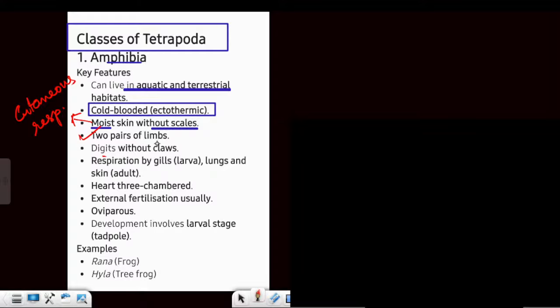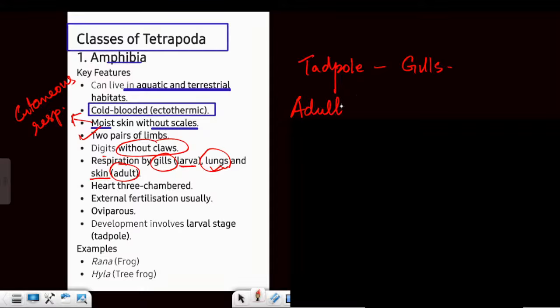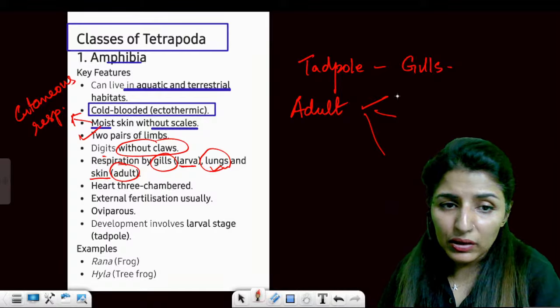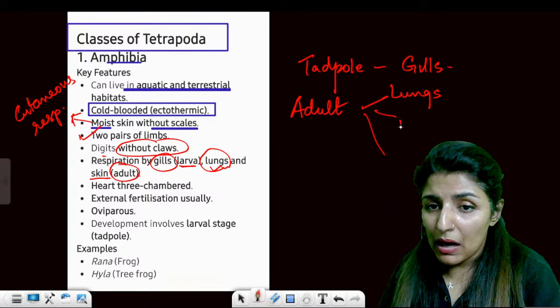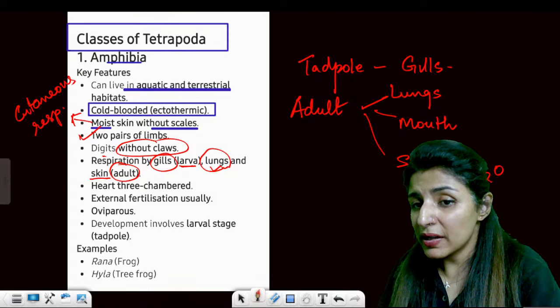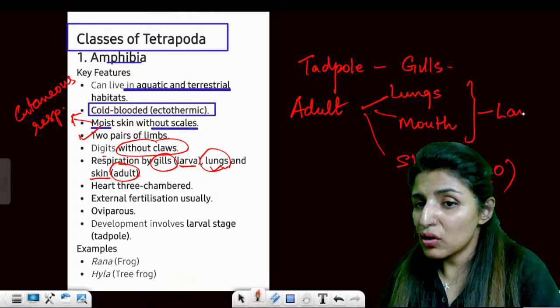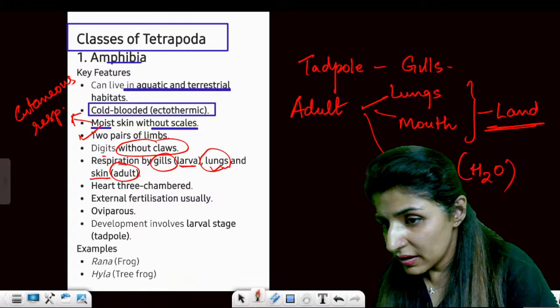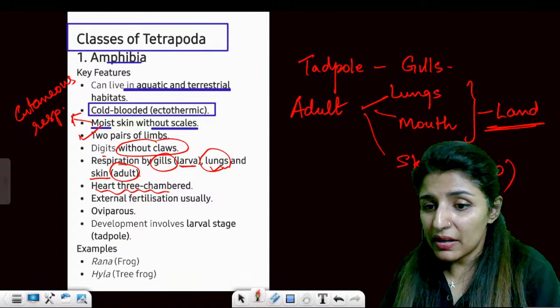2 pairs of limbs, digits are without claws, respiration through gills in the larval stage, and lungs and skin in case of adult. Is that clear? Tadpole is the larva, it is going to respire through gills. Adult is going to respire through three things: lungs, mouth, and skin. So through skin it respires when it is underwater, and lungs and mouth are used on land. Three-chambered heart is present.